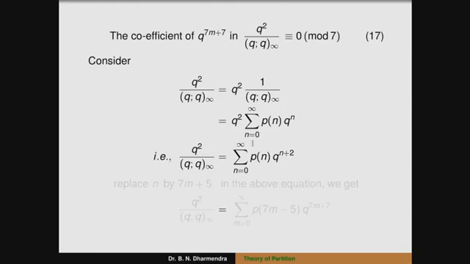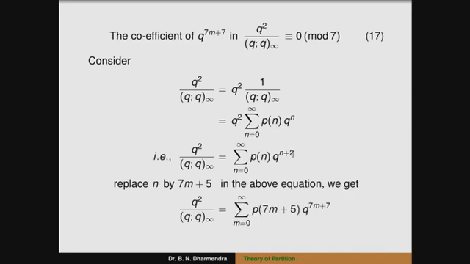Finally we have to show this for the partition function p(n). Since the power of q is 7m+7 and 2 is already there, we can replace n by 7m+5. In the above equation we get q^2 divided by (q;q)_infinity is equal to the summation over m from 0 to infinity of p(7m+5) q^(7m+7).